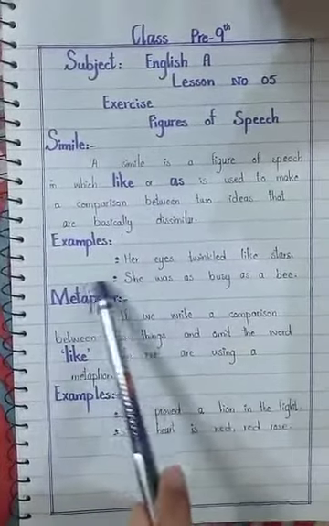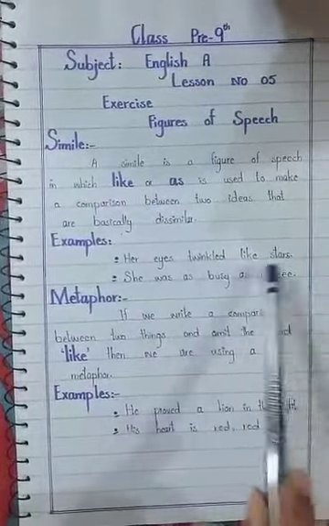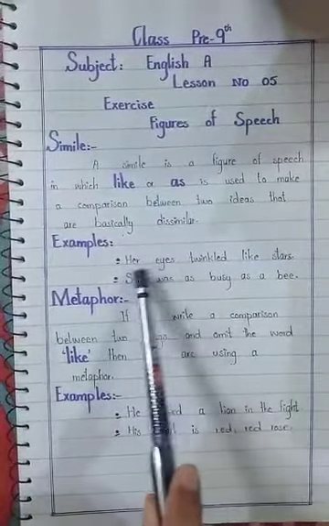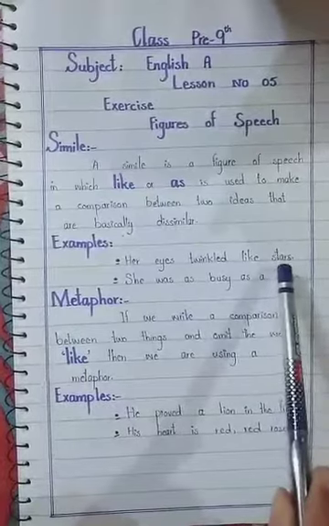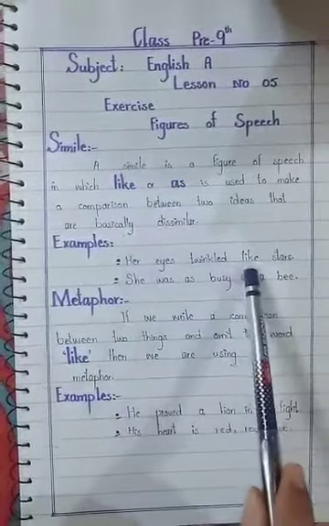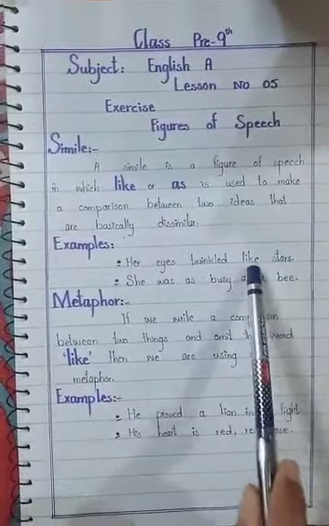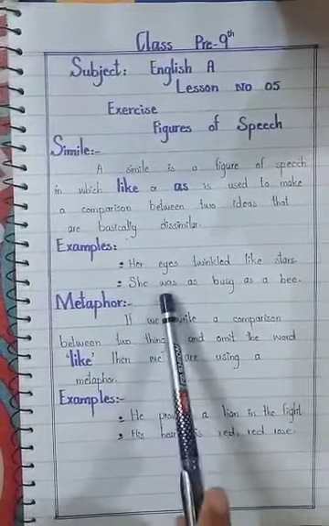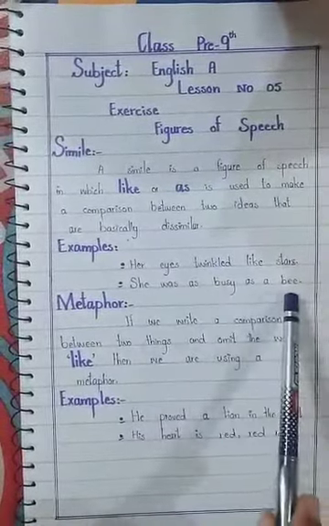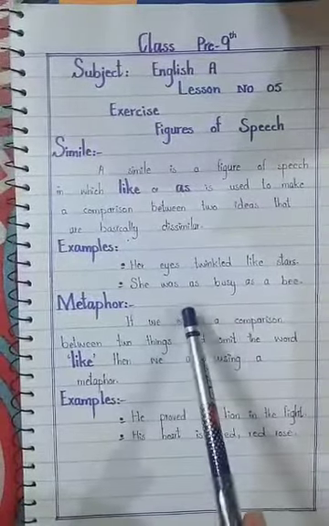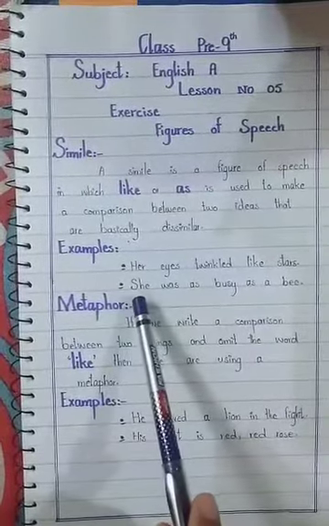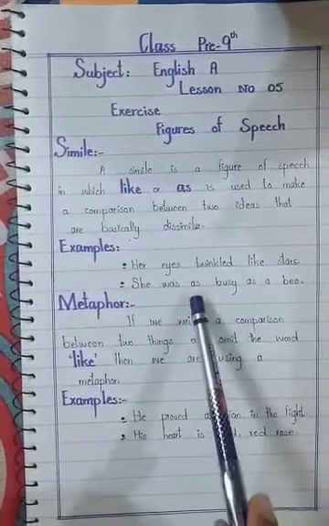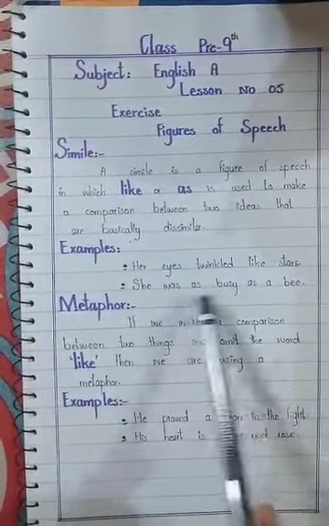For example, her eyes twinkle like stars. Here we have done comparison between her eyes, the eyes of girl, and star by using the simile word like. Here we have done comparison, so it is a simile. She was as busy as a bee. Here also we have done comparison between two dissimilar things between she, girl, and a bee, and by using the word as, so it is a simile.